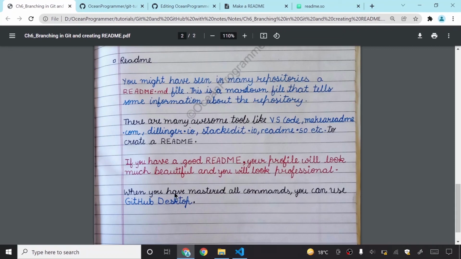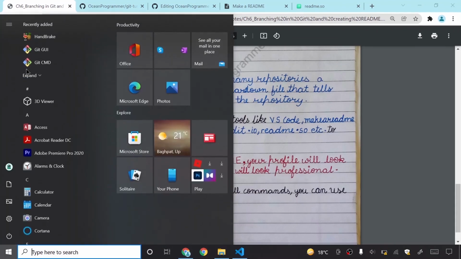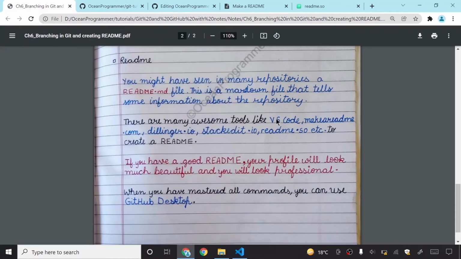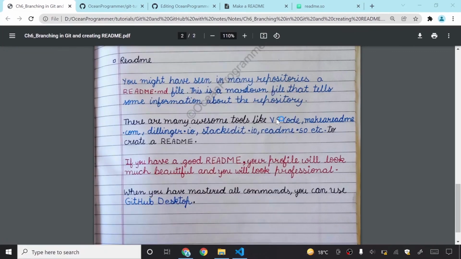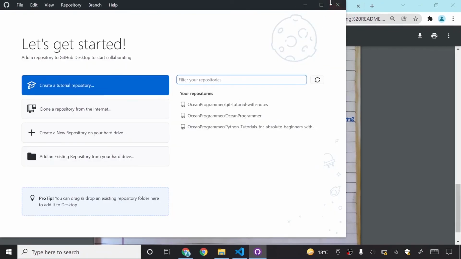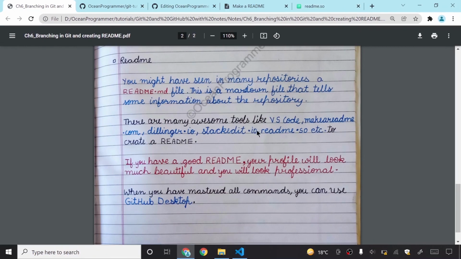So when you have mastered all commands, you may use GitHub Desktop. It is basically a software by GitHub. I will just search GitHub Desktop. It provides you all the features of GitHub just inside one software. This is the software. So I will just close this. When you are a pro, then only you can use it. This much in this video.